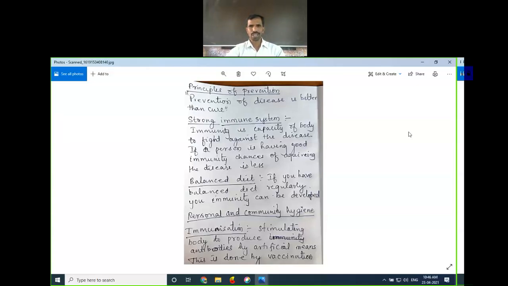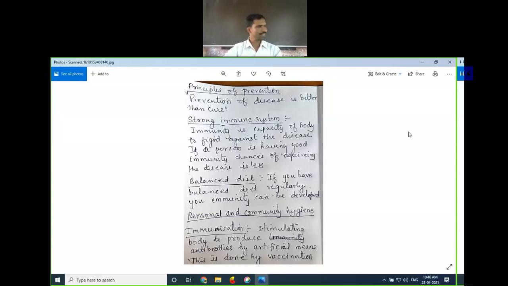As we know, the border of every country is protected by soldiers. Similarly, our body has soldiers. They are nothing but WBC cells, which identify and kill the microorganisms that enter our body, which are harmful to us. Our WBCs are like the soldiers of our body. They provide immunity to the body.